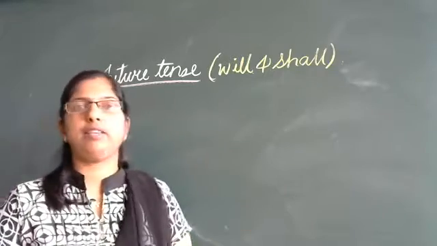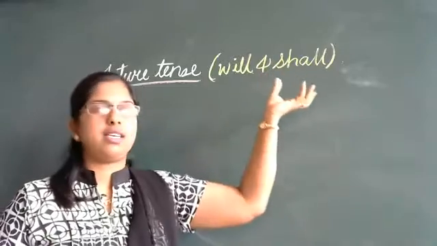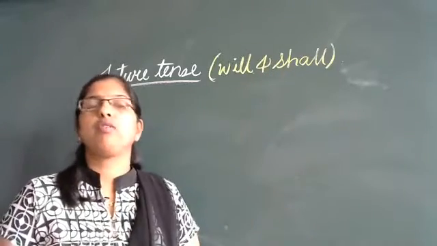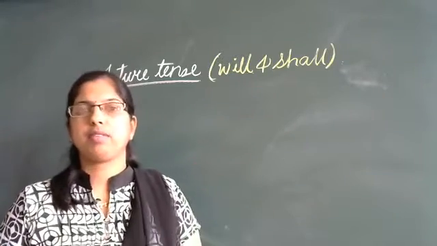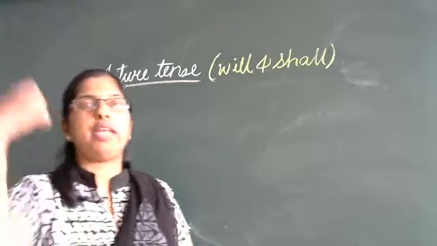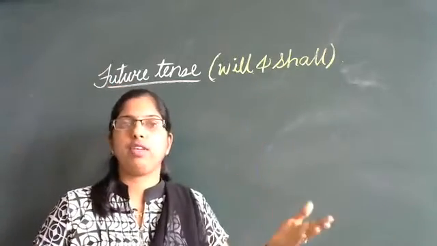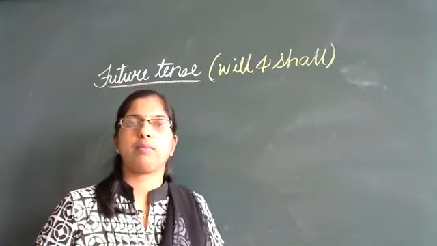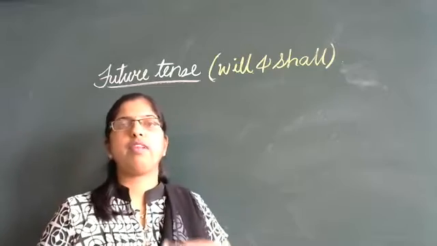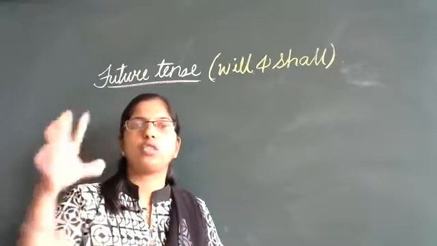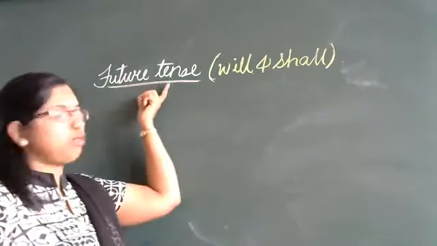Or they shall attend the function after 2 days. So will and shall tell us about an action which will be held in future, not in the past or present. The action is not yet over. It's going to take place in future. That is why we make use of the words will and shall. I will, you will, they shall. You say, no ma'am, I will get it tomorrow or I will come tomorrow. That means the action is not yet done. It is yet to happen. So that we say as future tense.